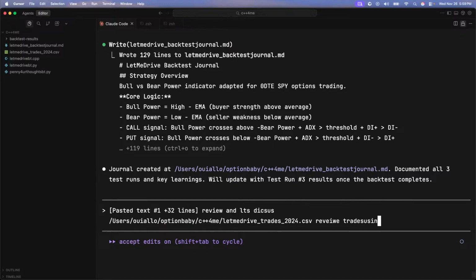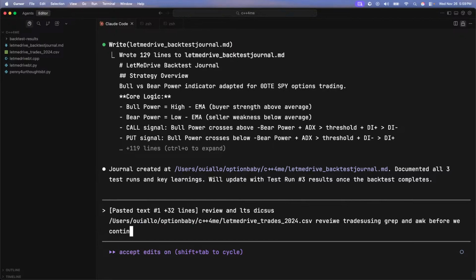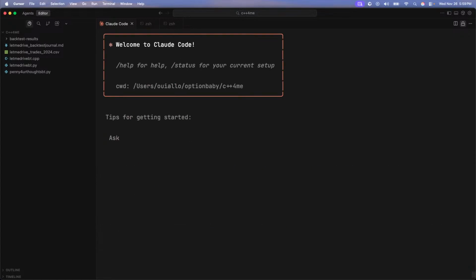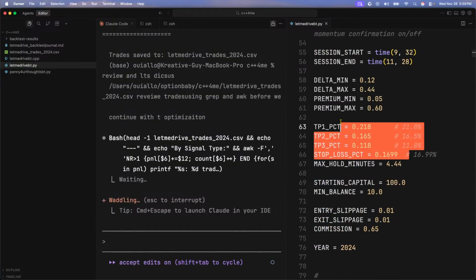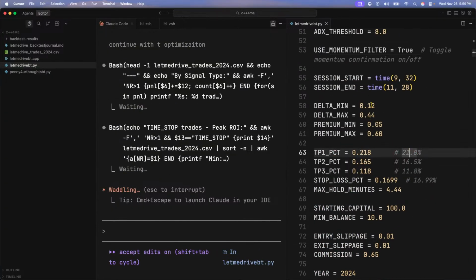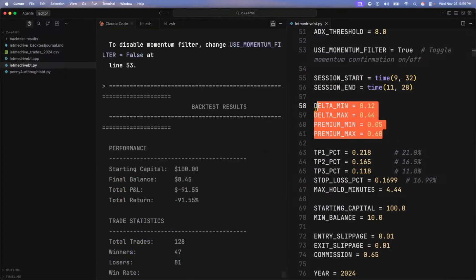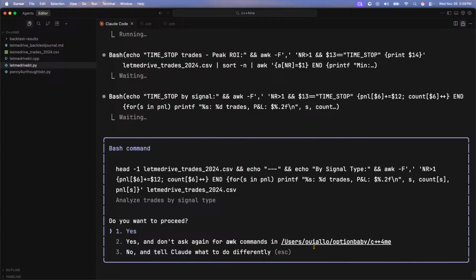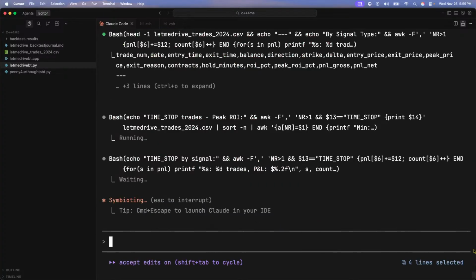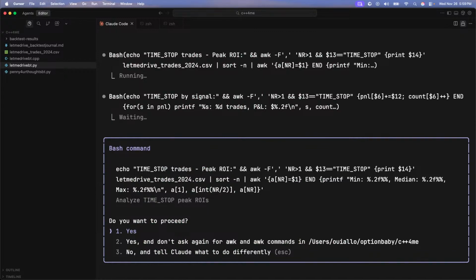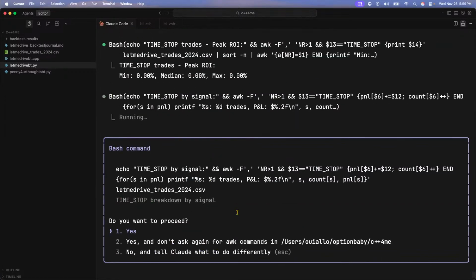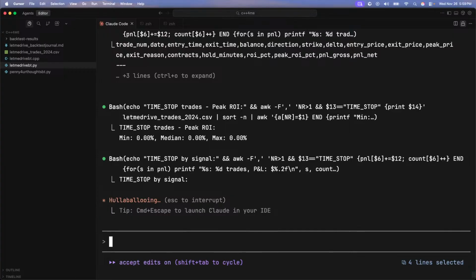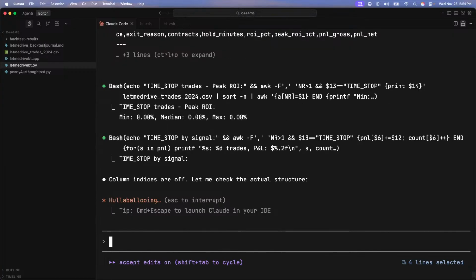Review trades using grep and awk before we continue with the optimization. I think I'm just going to go back to our regular take profit levels. What I want to play around with is over here, how we're selecting the options, right? I think that is a bigger tell. And if y'all do have any questions on what we're doing, how we're doing it, why we're doing it that way, please let me know.